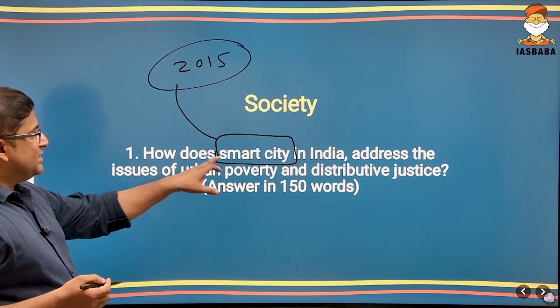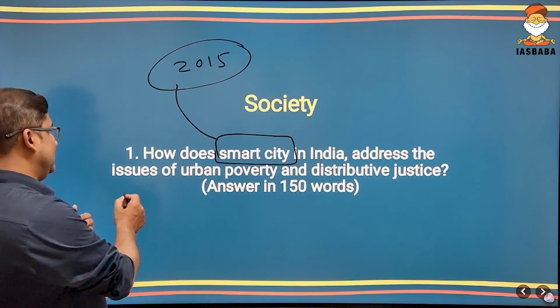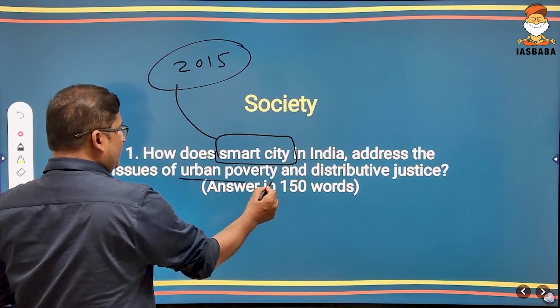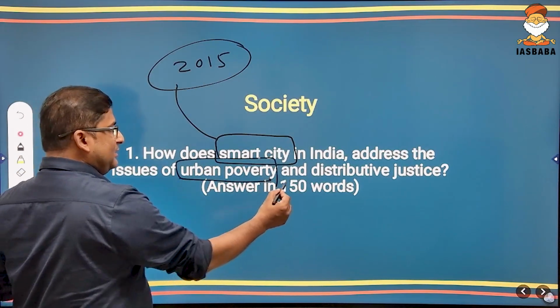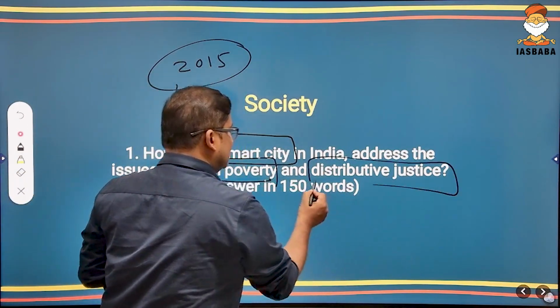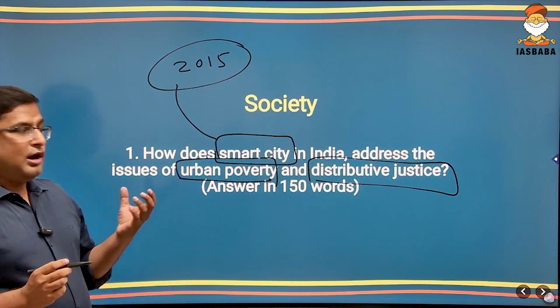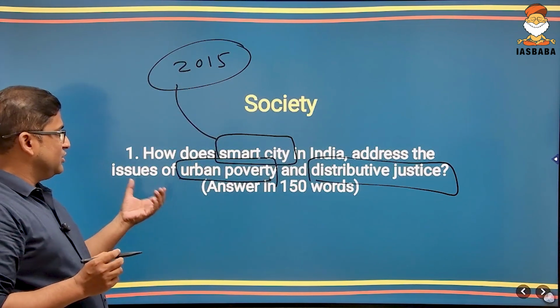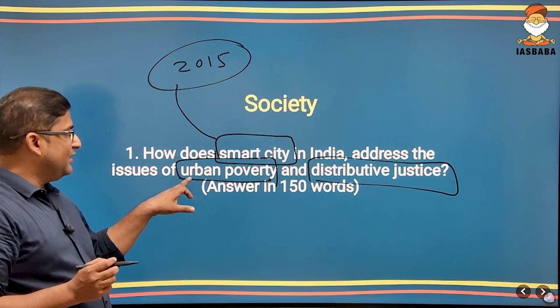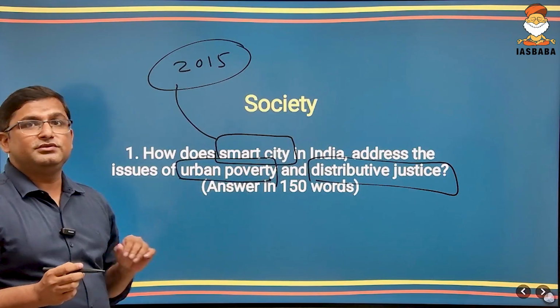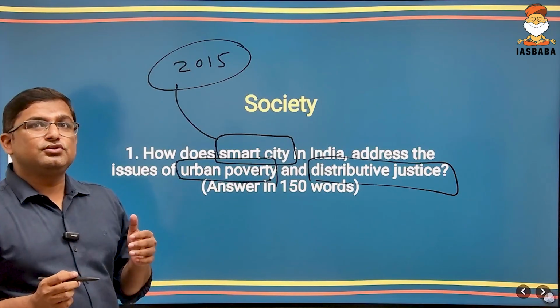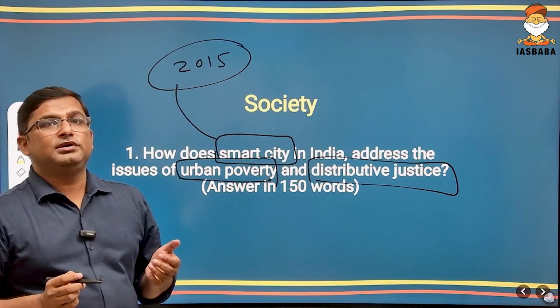The question is, how does a smart city in India address the issues of urban poverty and distributive justice? See, they have asked how the smart city is addressing the issues of urban poverty as well as distributive justice. So first of all, you should know what urban poverty is.